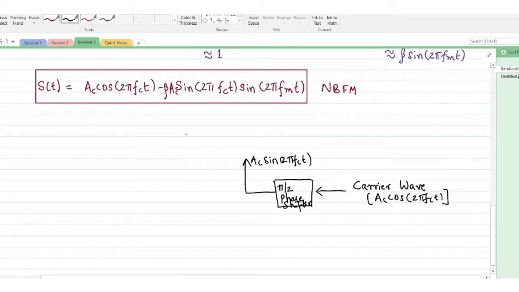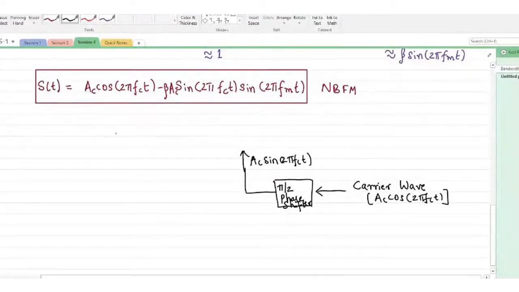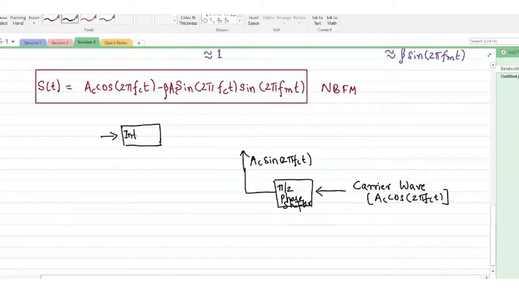Okay, so with these two signals, I can try to construct the complete narrowband FM signal, as this AC sin 2 pi fct has to be multiplied with sin 2 pi fmt, but of course we have the message signal as cos 2 pi fmt. So we can either go with a 90-degree phase shifter, or as the frequency modulation, we have used a block called an integrator.